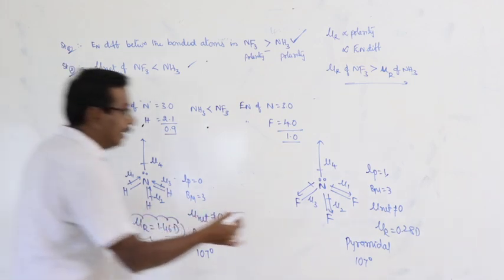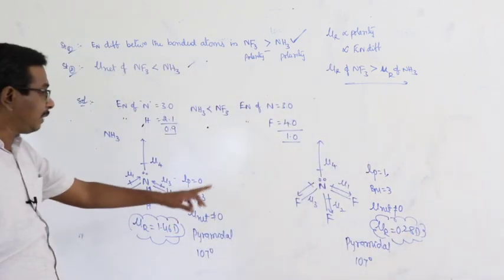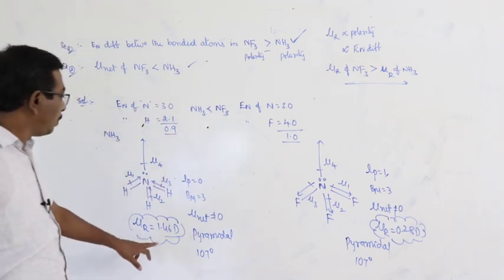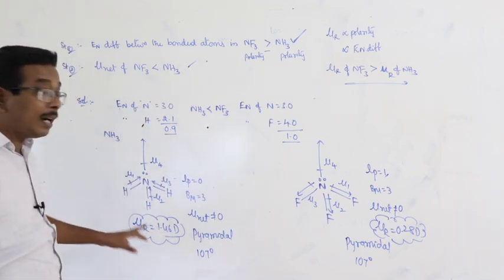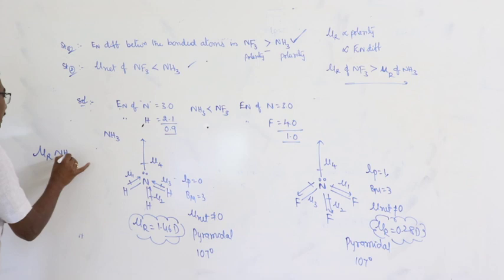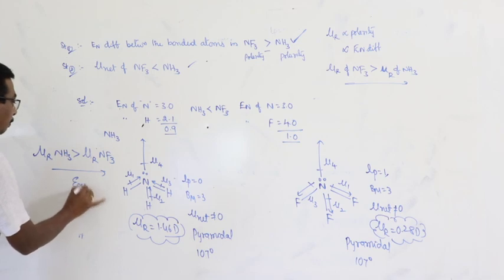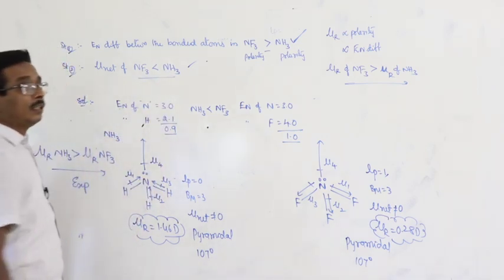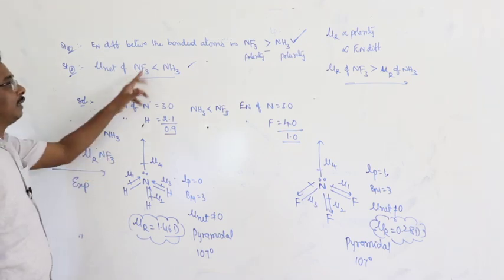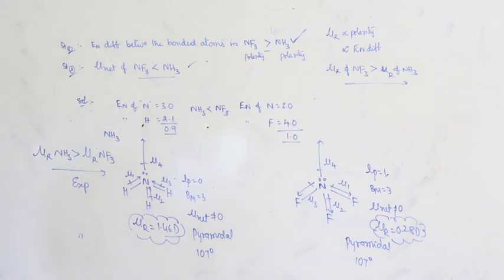What is the sense of that? Here dipole moment of NF3 is 0.28. Dipole moment of ammonia is 1.46 D. And the experimental verification reveals that dipole moment of NH3 is greater than that of NF3. This is experimentally proved. But here what is the condition given? NH3 greater than NF3. Correct. If the same condition is given in the reverse case, then you have to put wrong. This is one type of question. Same question will be given in a different way.